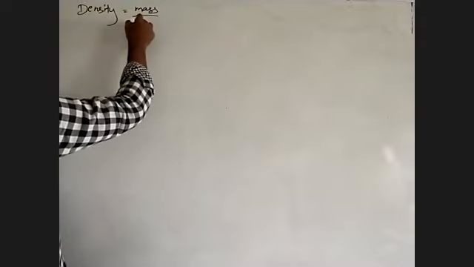Density we have discussed first. Density is defined as mass per unit volume.